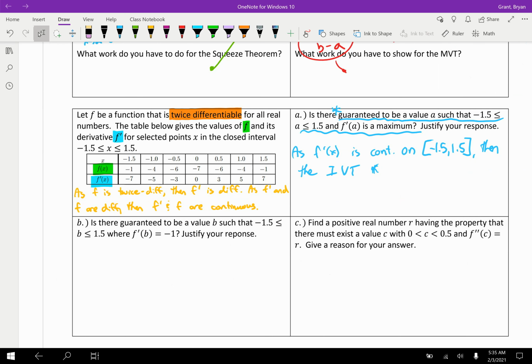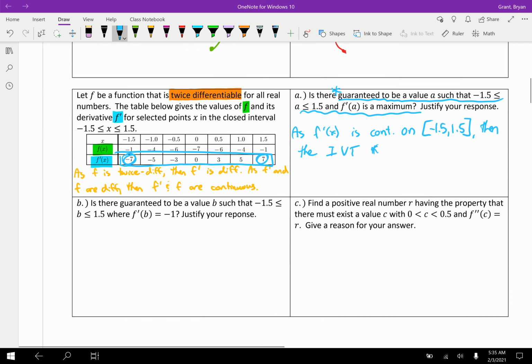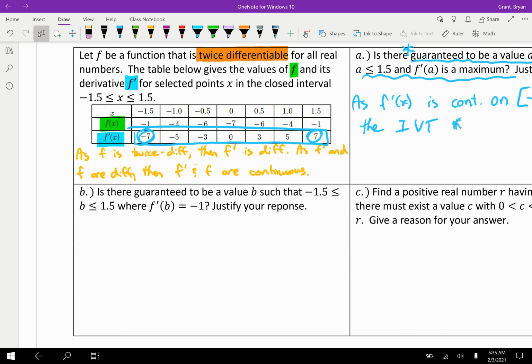All right, let's go ahead and jump down to B. Is there guaranteed to be a value b, where b is between the endpoints, where f prime of b equals -1? Well, let's look at the f prime values again. We start at -7 and we end at +7, and we're continuous. So somehow we have to get from -7 to 7, and to do that, we have to cross through every y value in between those. -1 is in between. So this to me is our IVT.